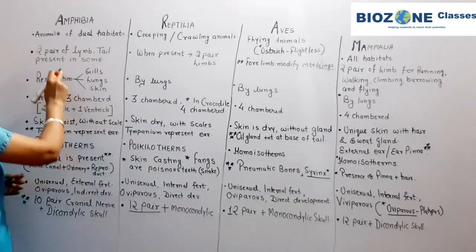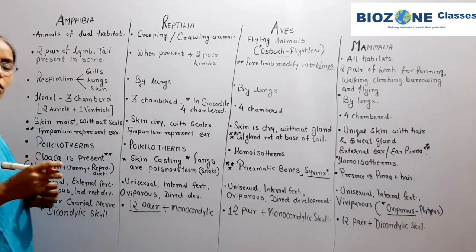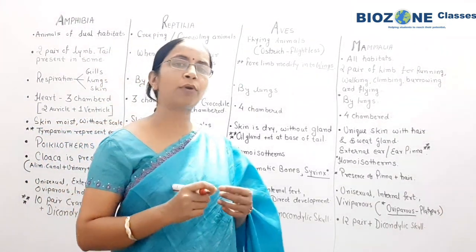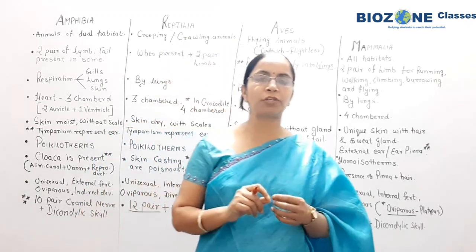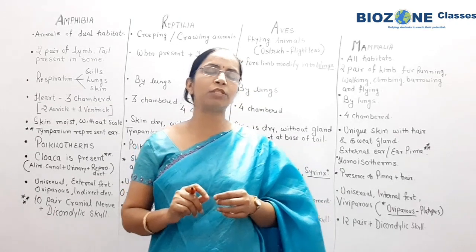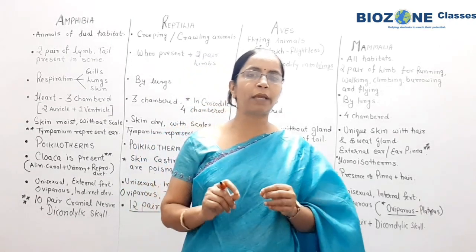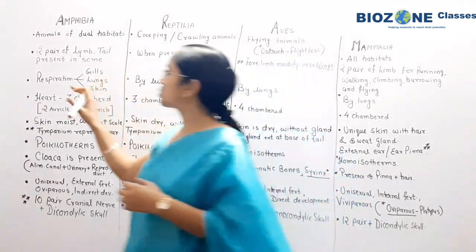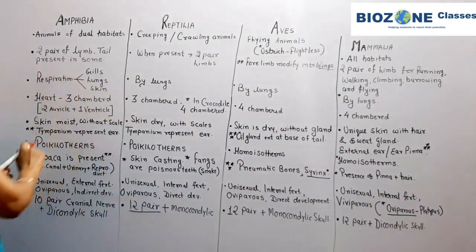Now we come towards the presence of limbs, because in vertebrata we study tetrapoda, and the identical feature of tetrapoda we discussed in the last session. Tetrapoda means the animals which are present with two pair of limbs. So that feature we are now coming towards in the discussion. The two pair of limbs, you remember.